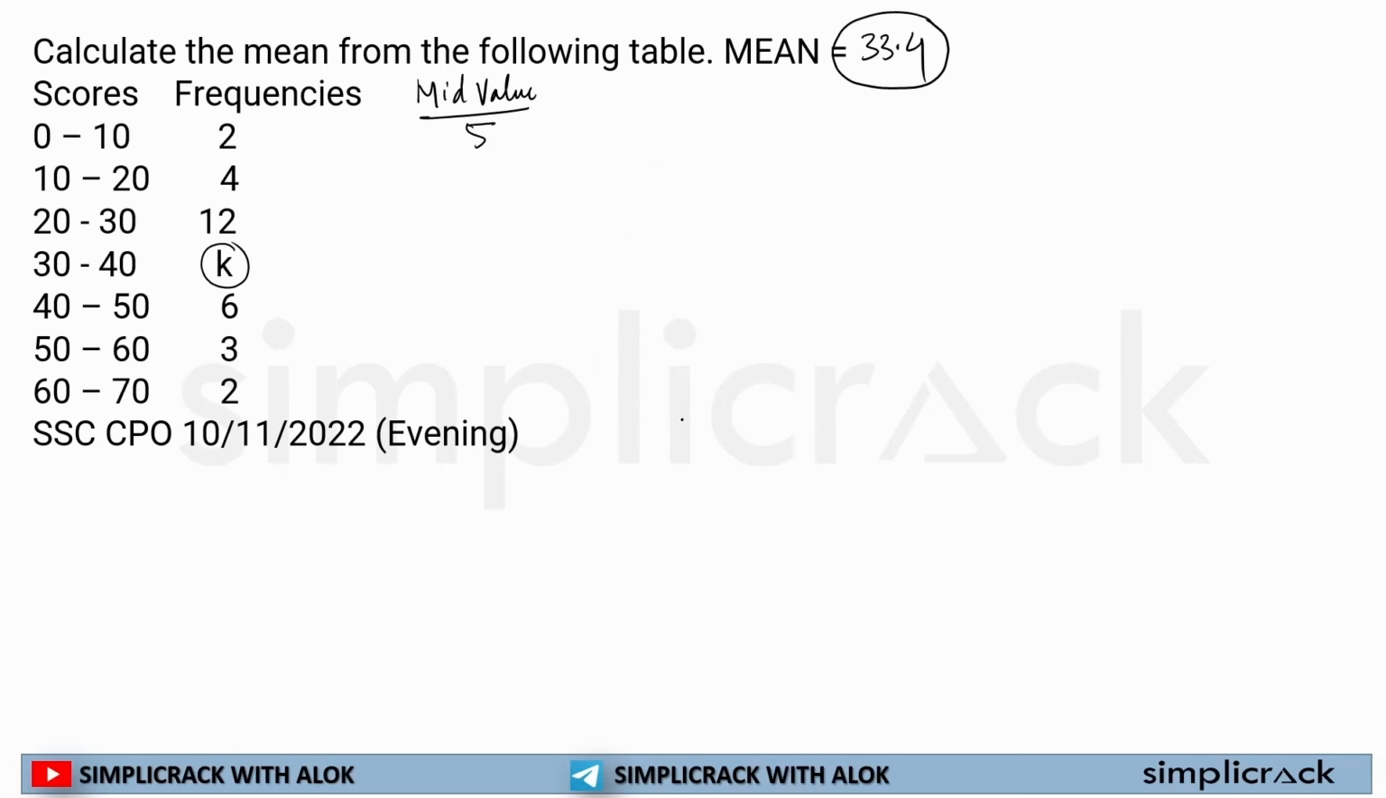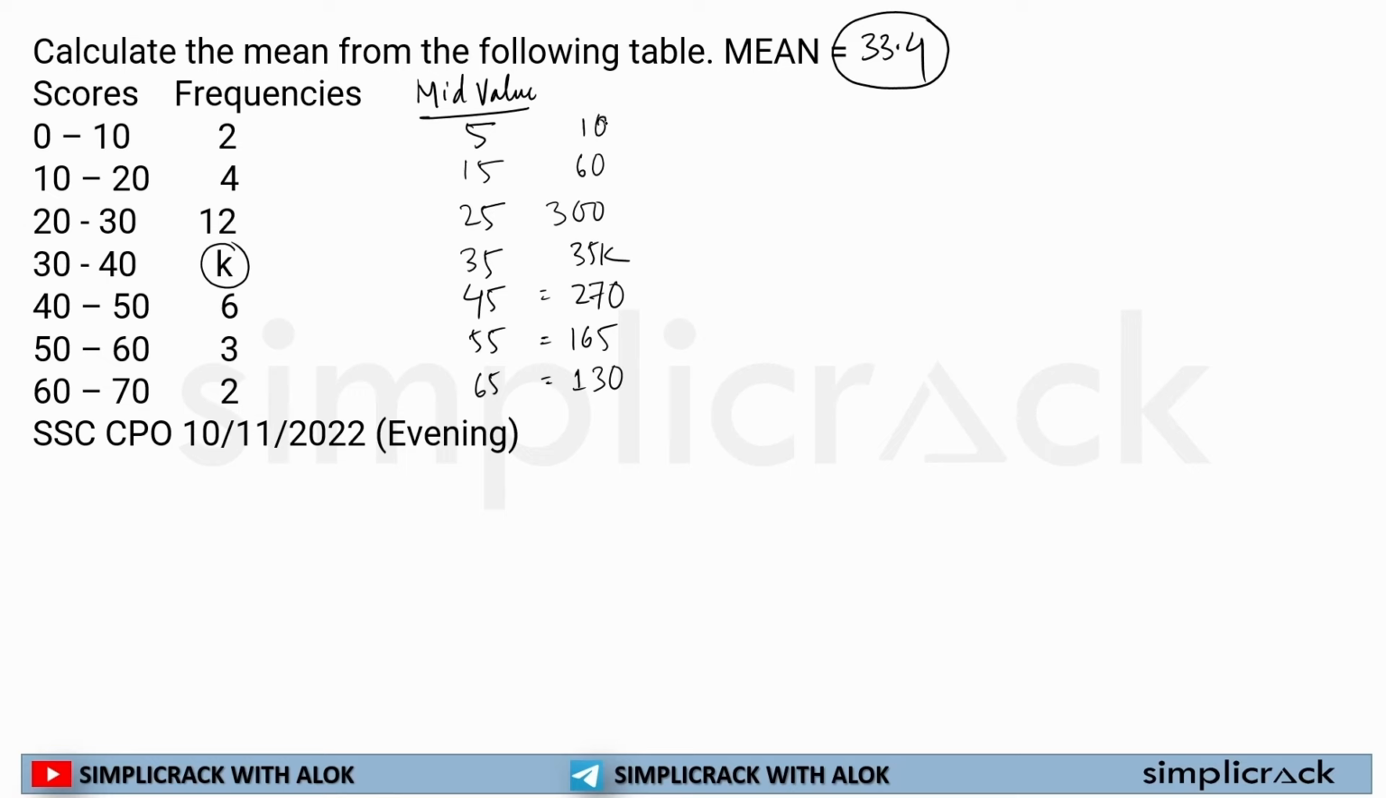So now the mid values of 0 to 10 are 5, 15, 25, 35, 45, 55 and 65. Now I have to multiply each with its frequency: 65 times 2 is 130, 55 times 3 is 165, 45 times 6 is 270, 35 times k, as we don't know it, will remain 35k. Then 25 times 12 is 300, 15 times 4 is 60, 5 times 2 is 10.